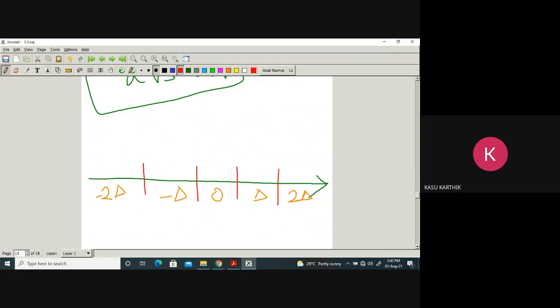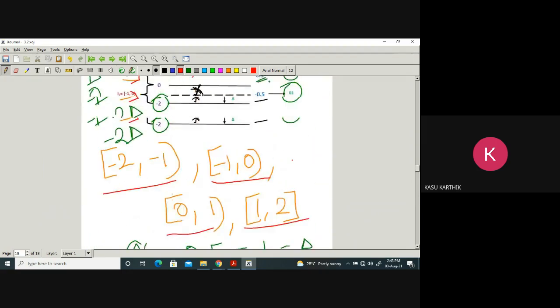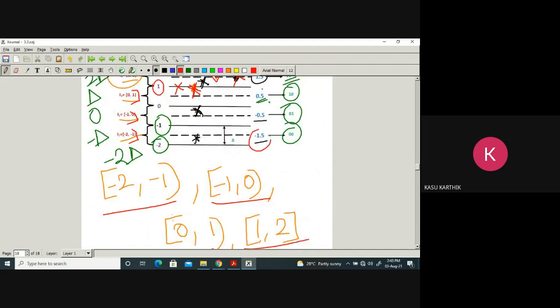What are levels? Obviously, between 2 delta and minus delta, what is the midpoint of that? Minus 3 delta by 2. Between these two, minus delta by 2. This is delta by 2. This is obviously 3 delta by 2. You can observe very clear, right? How to write minus 1.5? It is minus 3 by 2. Delta is 1. You just write minus 3 delta by 2. Okay?